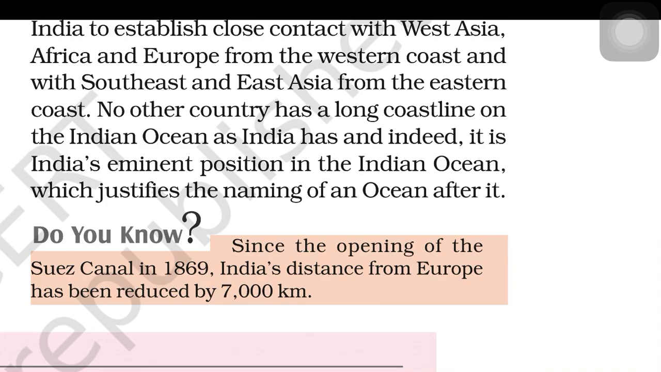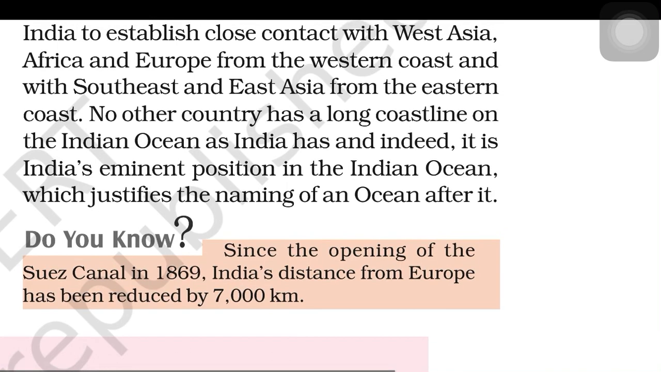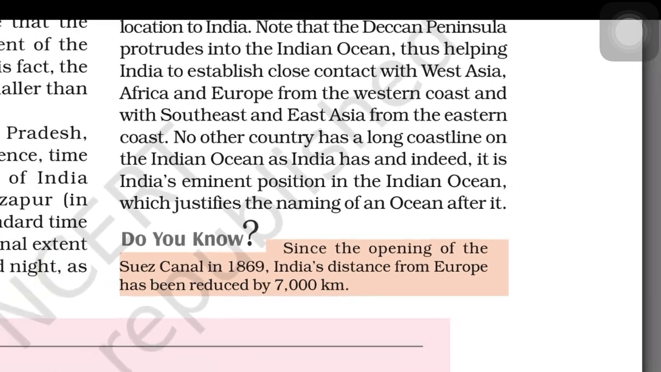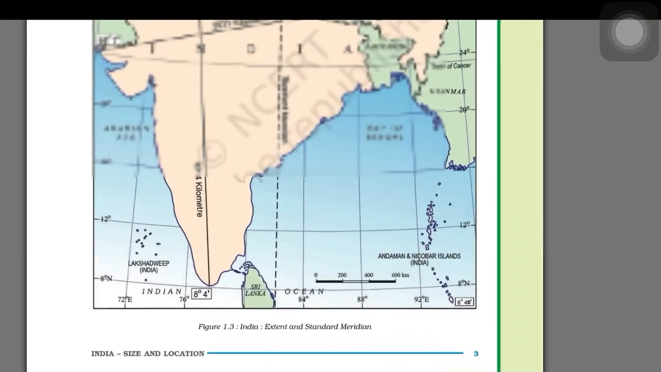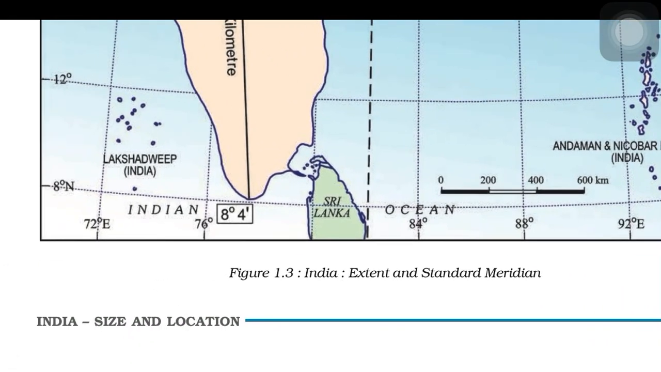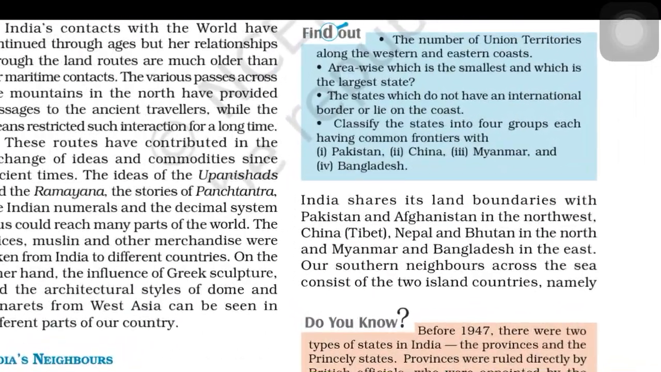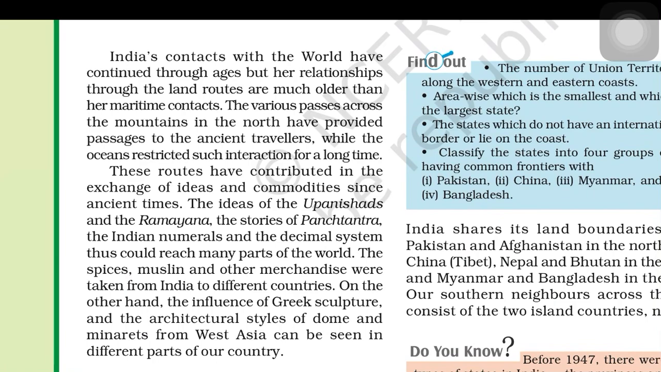contact with West Asia, Africa, and Europe from the western coast, and with South and East Asia from the eastern coast. No other country has as long a coastline on the Indian Ocean as India, and therefore an entire ocean is named after our country. You can see over here, Indian Ocean, right? Because of India's influence. So strategically that gives us a very big advantage, we can build our navy in that respect, because we have such a big coastline, of course including Lakshadweep and Andaman Nicobar as well.